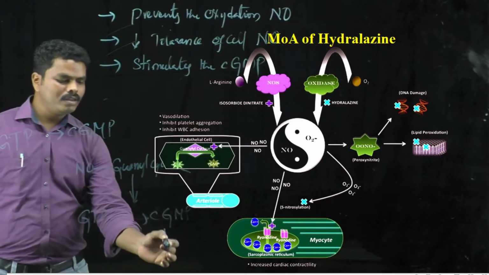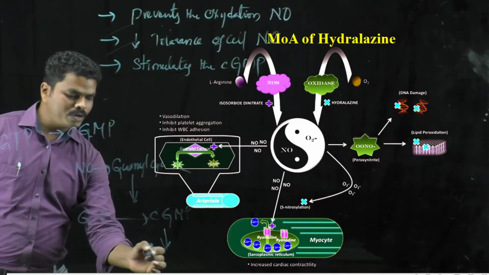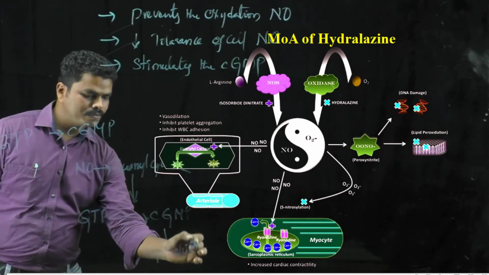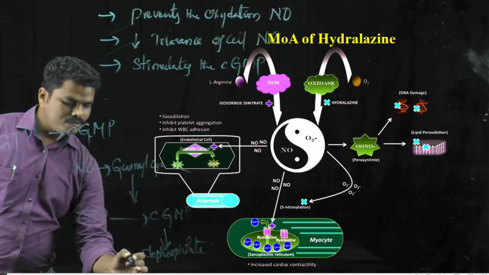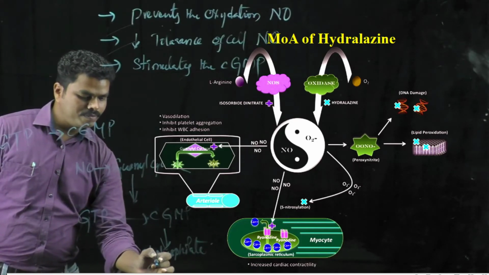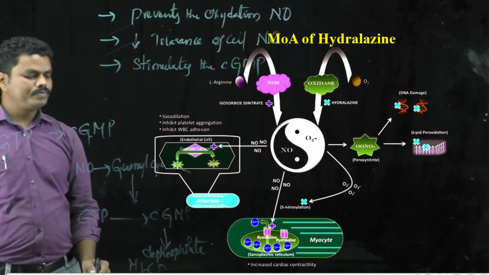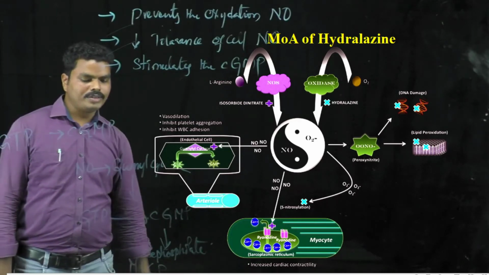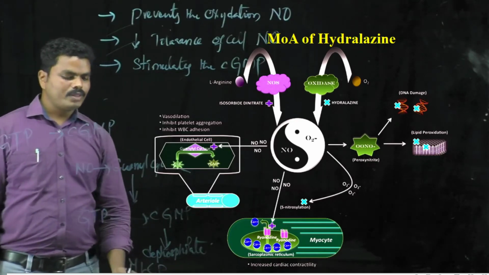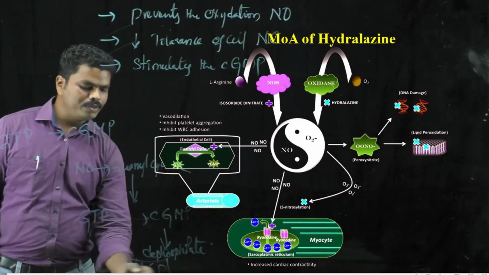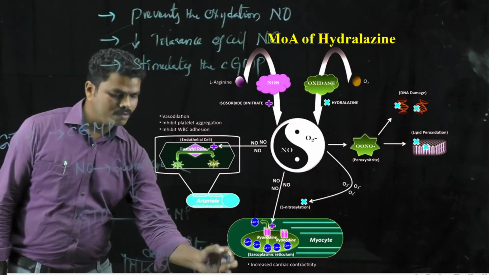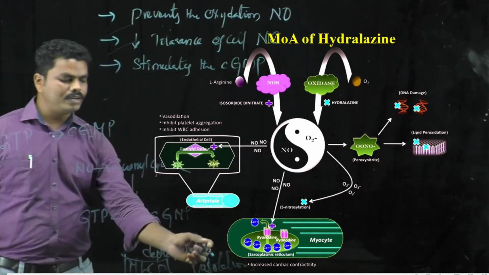And this will dephosphorylate the myosin light chain phosphatases, and this may lead to the vasodilation action.